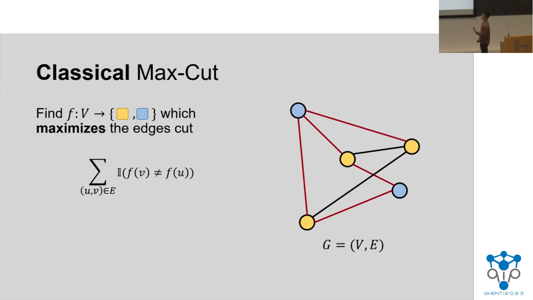Then, of course, to compute the number of edges that are cut, we can take the sum over this indicator that for each edge, the function assigns a different value to each of the endpoints. And the objective, of course, is to maximize this over all f. Now, we'll be a little bit more formal and replace yellow with +1 and blue with -1. And then our indicator takes this specific form, where you can see that this inner term is -1 if the endpoints are different. So this overall term gets 1 if they're different and 0 otherwise. So this is just max cut, as we all know.